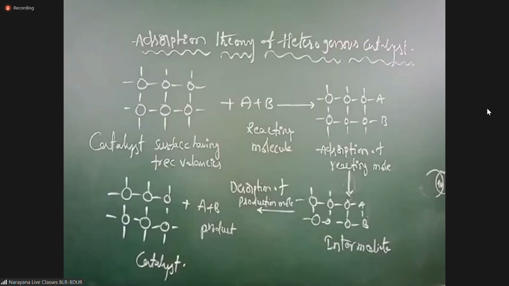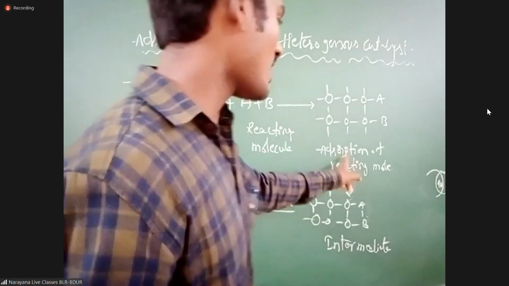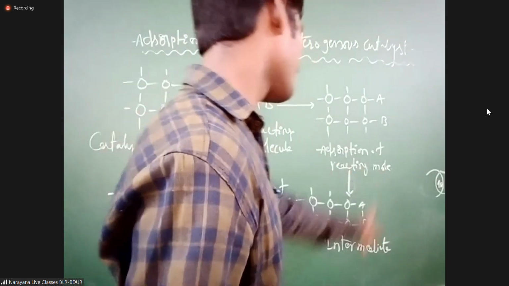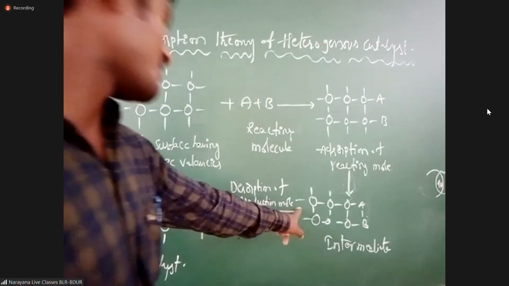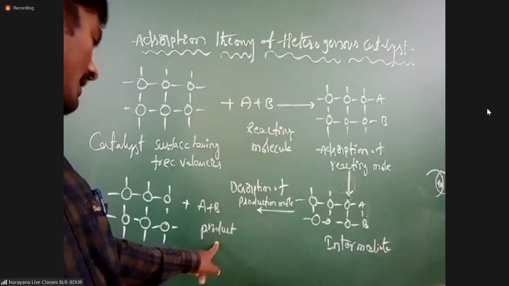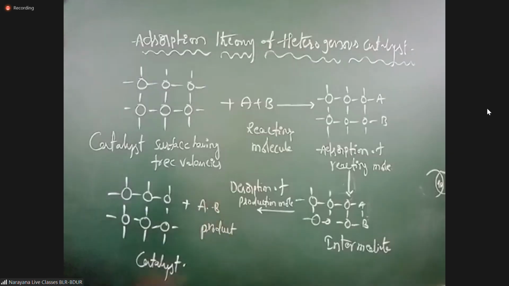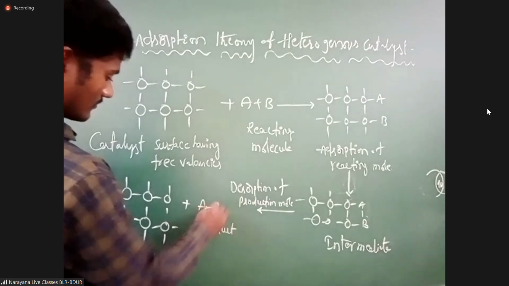Sir, tell me, in the textbook, the second one is there, no? In the textbook, it is catalyst surface having free valencies, reacting molecules, adsorption of reacting molecules, then intermediate, desorption of product molecule, A plus B gives product. In the textbook it is A hyphen B, not minus, A hyphen B. Okay, sir.